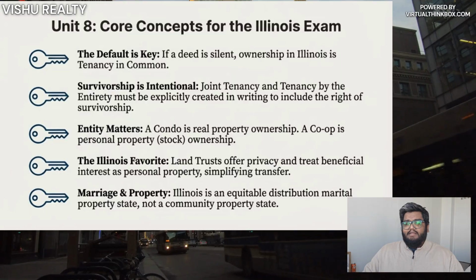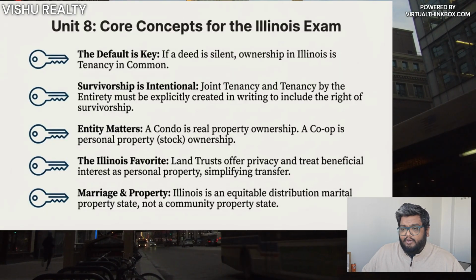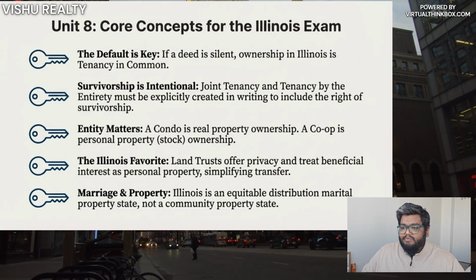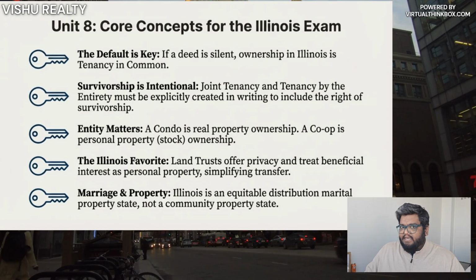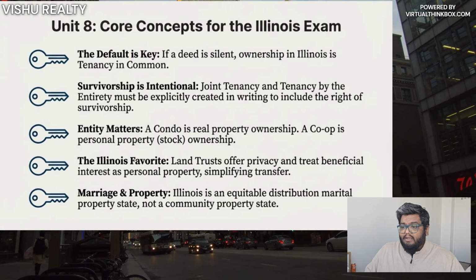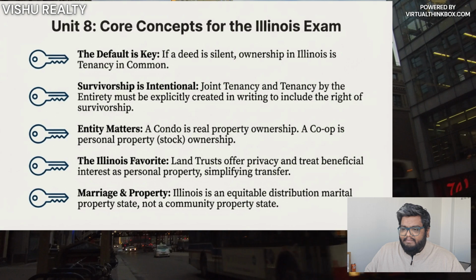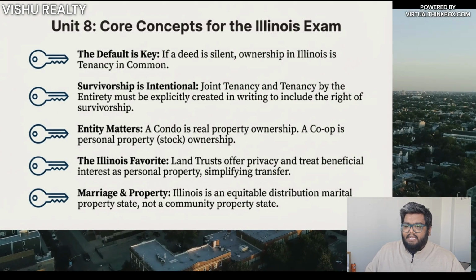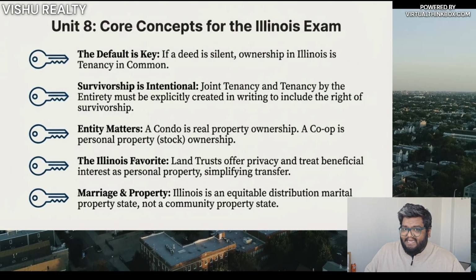This brings us to the conclusion of this chapter. We are just going to go over some key takeaways for this unit. If a deed is silent, Illinois presumes tenancy in common. Survivorship must be explicitly created in writing. A condominium is real property, while a cooperative is personal property. Land trusts provide privacy and simple transfer. And Illinois is an equitable distribution marital property state.